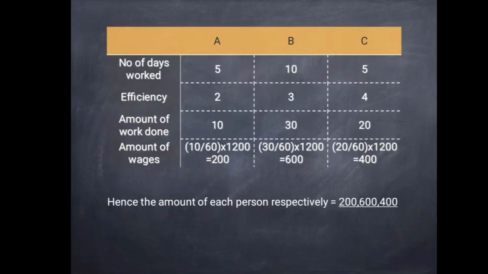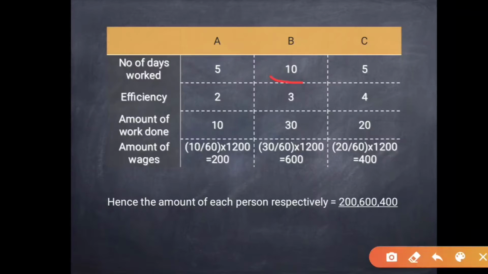The work was completed in 10 days. A and C work for alternate days while B works for all the days, which means B worked for all the 10 days while A and C worked for only half of the days. Half of the total number of days, that is 5.